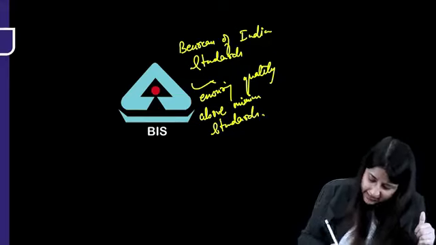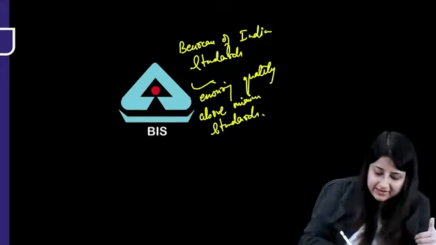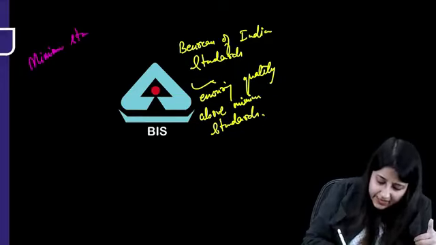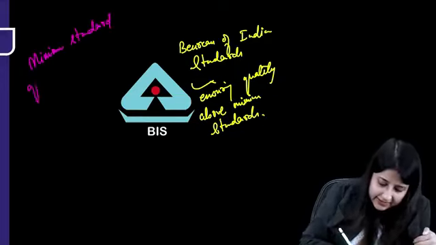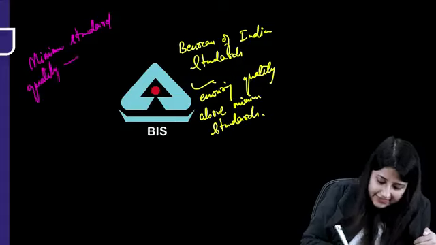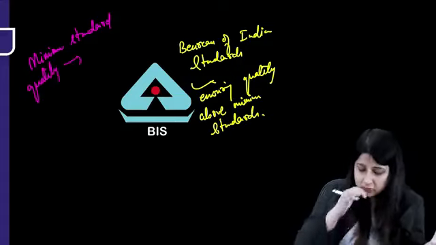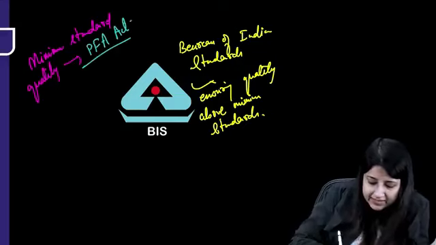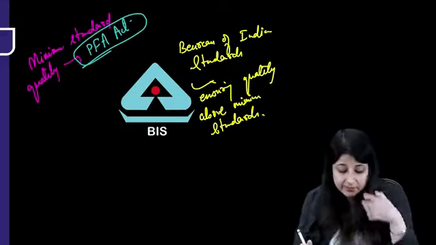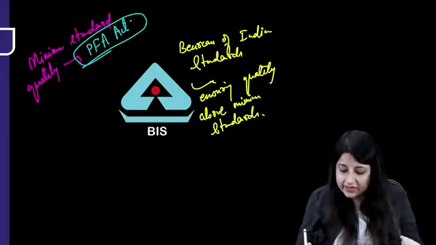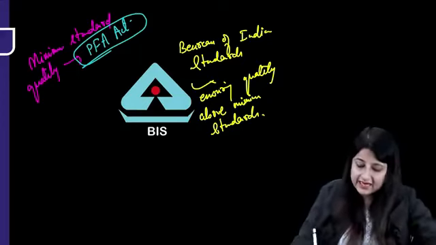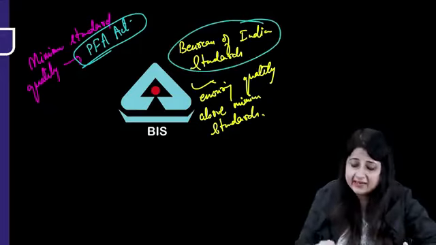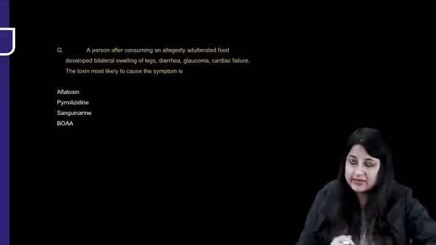See, if we require minimum standard quality, now this is being provided to us by what? Minimum standard quality by PFA Act, Prevention of Food Adulteration Act. This ensures minimum standards quality. But if we require quality above minimum standard, BIS mark has to be there. This could be on food products, on jewelry, industrial appliances, all of that thing.